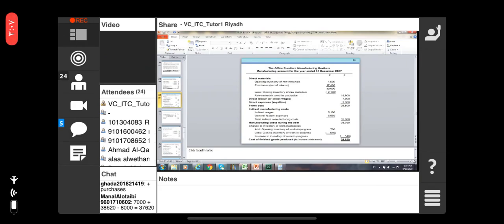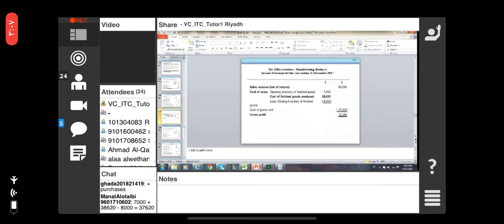After the addition of this prime cost and the manufacturing cost, we will find the manufacturing cost during the year. And then we will add the opening inventory of work in progress and deduct the closing inventory of the work in progress. Then we will find the cost of finished goods produced.